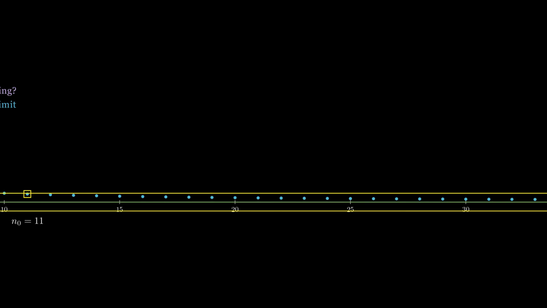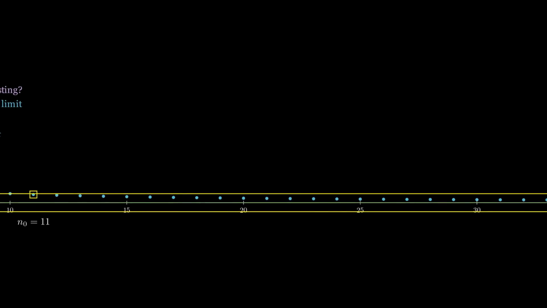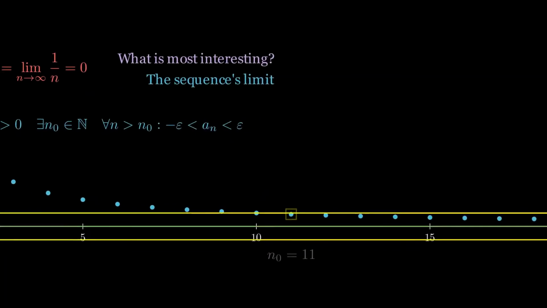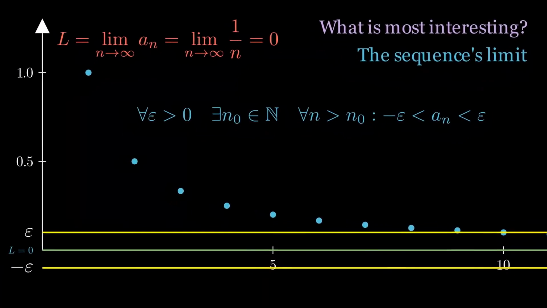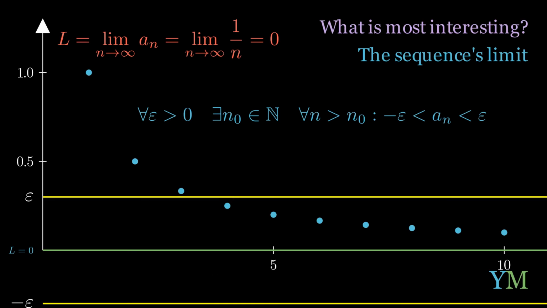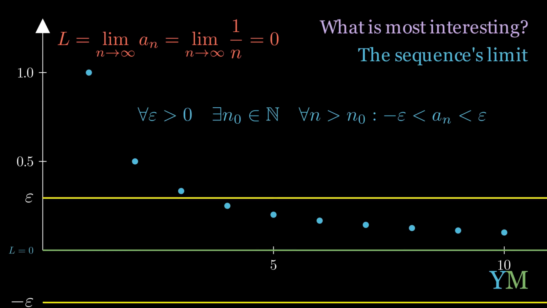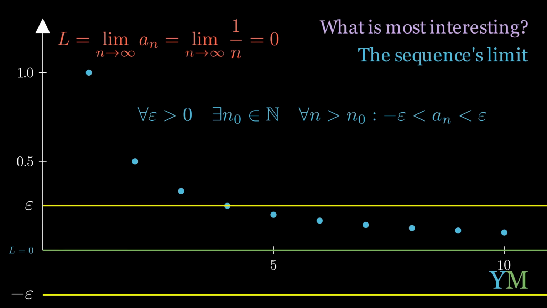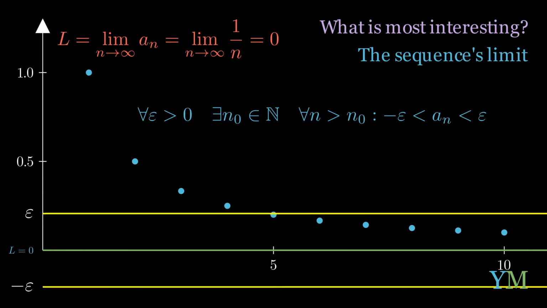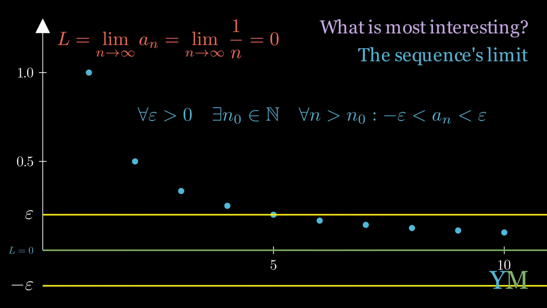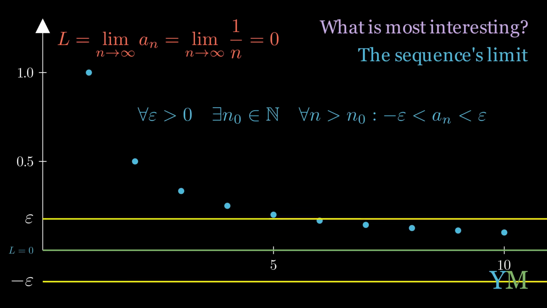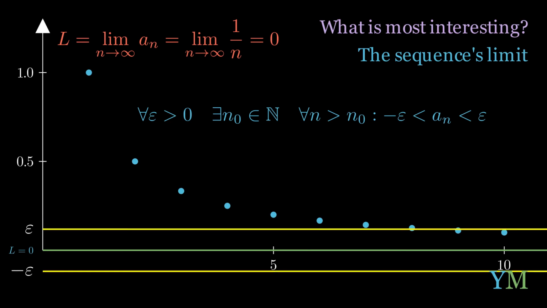Now, I think we can agree that in this sequence, no matter how small epsilon gets, we can always find that n naught that corresponds with it. Yes, we don't do it mathematically right now, and we're talking about it intuitively. But if we can do that, even intuitively, that means the limit exists and the sequence has a limit. And that is Cauchy's definition. And if we understand that, we took a big step forward in our mathematical understanding.